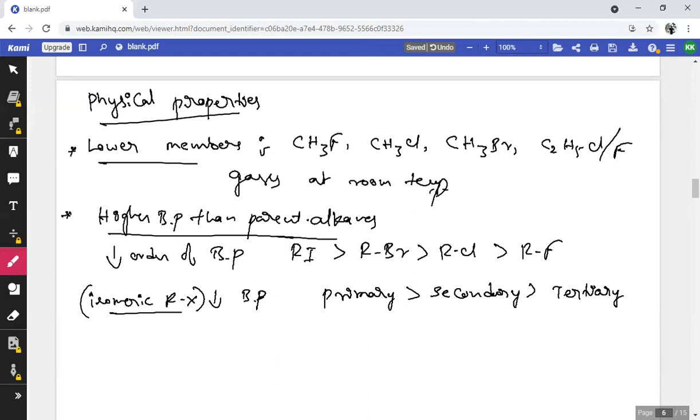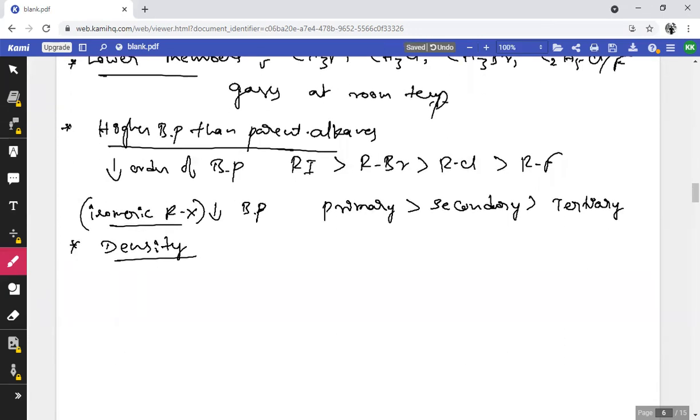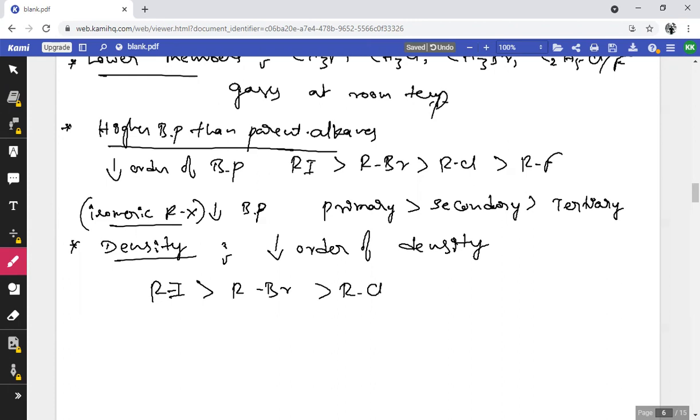And if you consider density, what is the order of density? The decreasing order of density of alkyl halides is RI, having more density than RBr, than RCl, than RF.